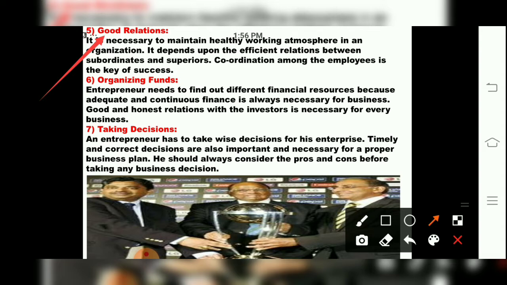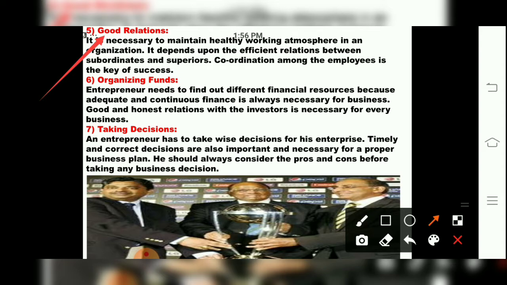So, with your superiors and subordinates, everywhere we should have proper communication skills. If we talk and speak properly to the people, there will be a healthy relationship environment. So coordination among the employees is most important and it is the key of success, children. It is necessary to maintain a healthy atmosphere in an organization depending upon the efficient relationship between subordinates and superiors. So coordination is a must among the employees and that is the key of success.